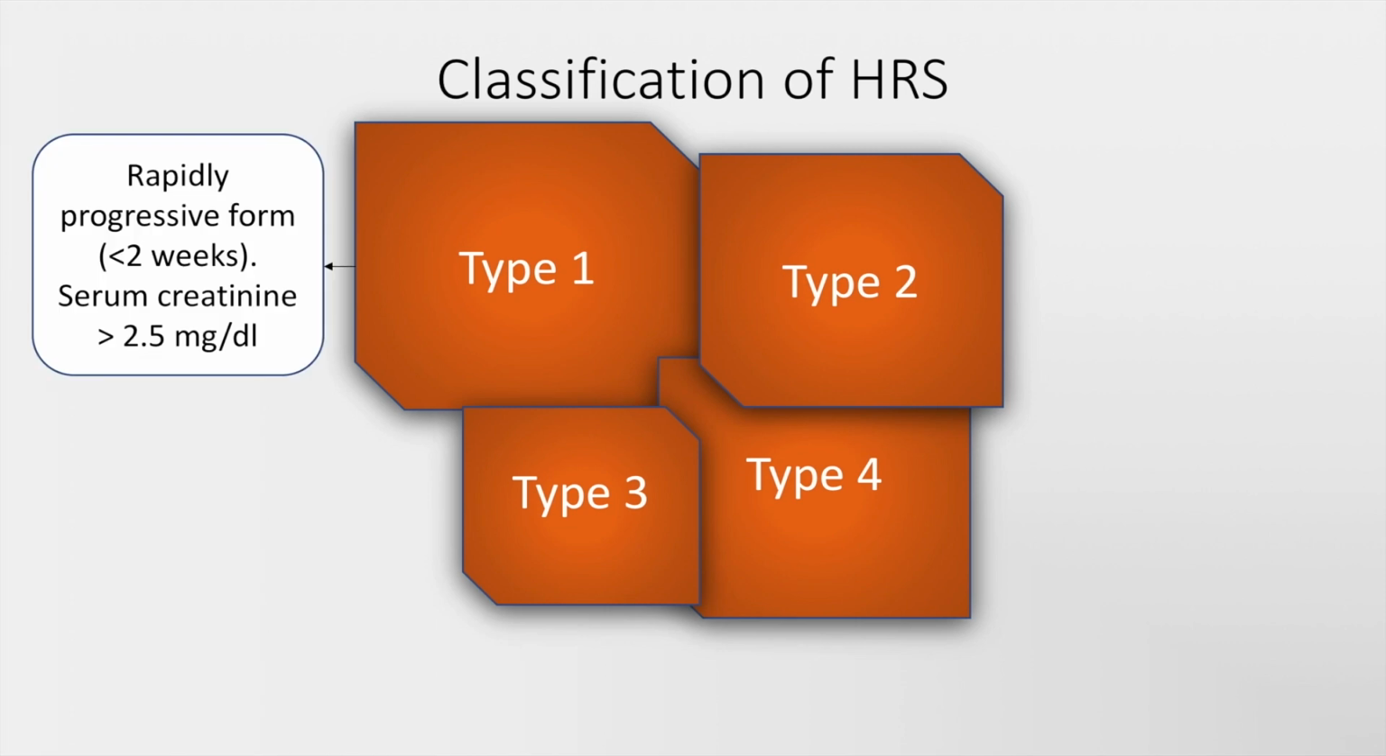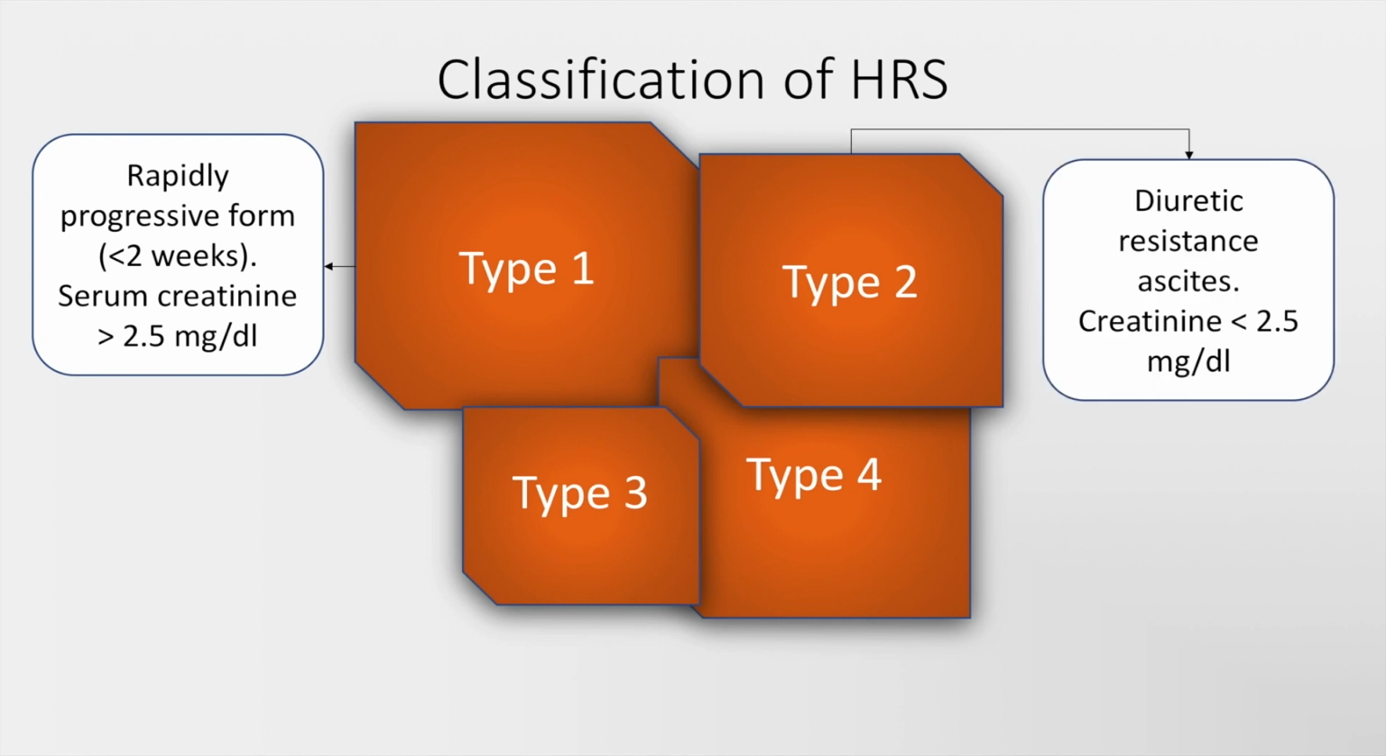Type 1 occurs when there is rapidly progressive renal dysfunction of a duration of less than 2 weeks with a serum creatinine of more than 2.5 milligrams per deciliter. Type 2 occurs in diuretic resistant ascites and in general has a creatinine of less than 2.5 milligrams per deciliter. Both type 1 and type 2 carry a mean survival of less than 6 months. Mortality is higher in type 1 as compared to type 2.